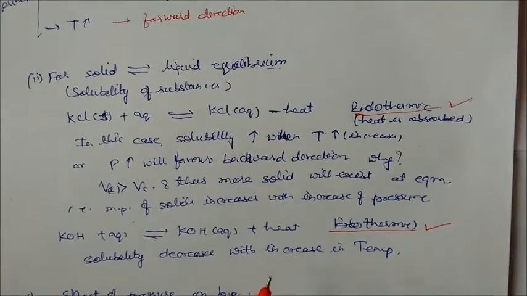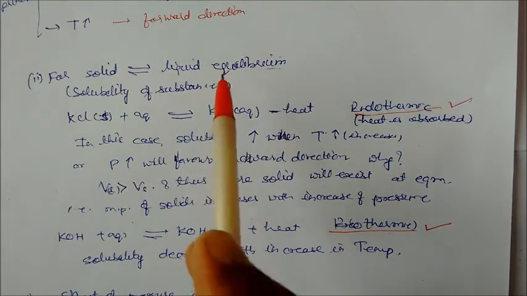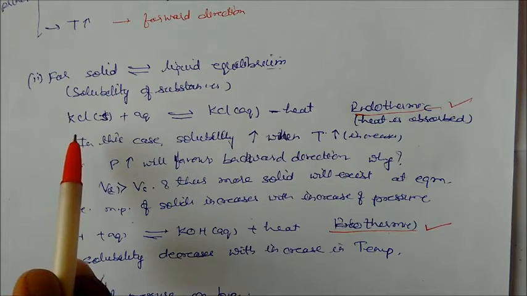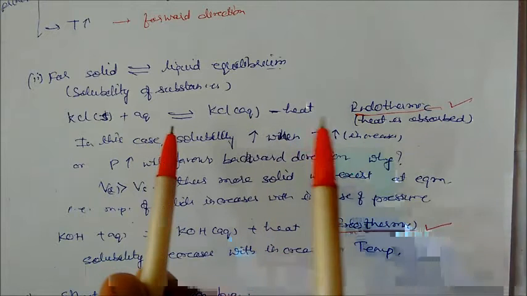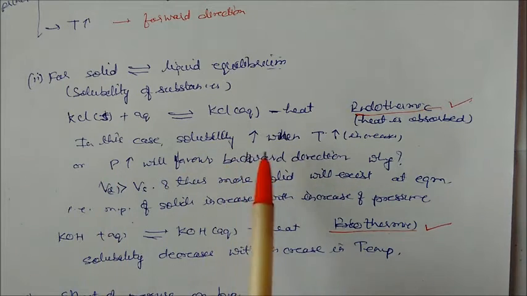Now second, for solid and liquid equilibrium, here we will take the solubility of the solid in liquid. We have the example KCl, a salt that is soluble in water. Heat is absorbed in this process, so solubility increases when temperature increases.